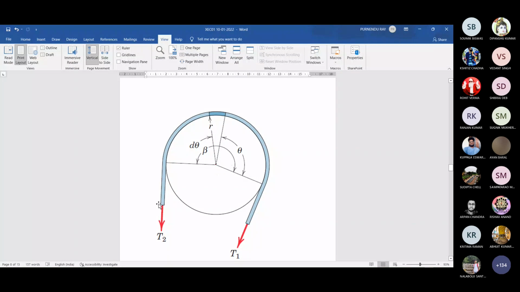Now if that bucket has some 10 kg mass, what weight do you need to lift? 10 kg multiplied by g, those many newtons. Now what about the value of g? 9.8. 9.81.